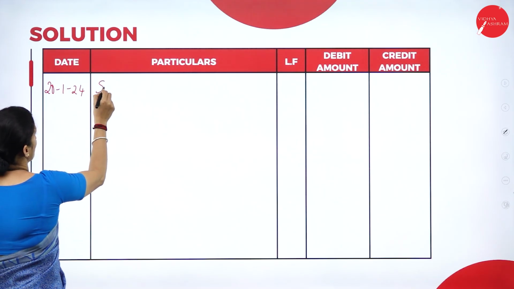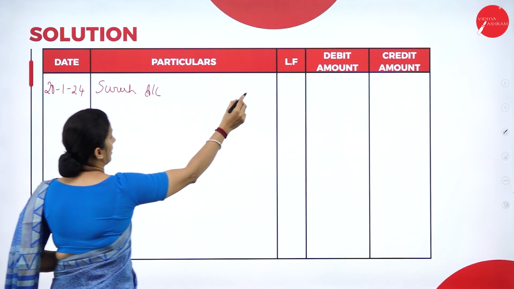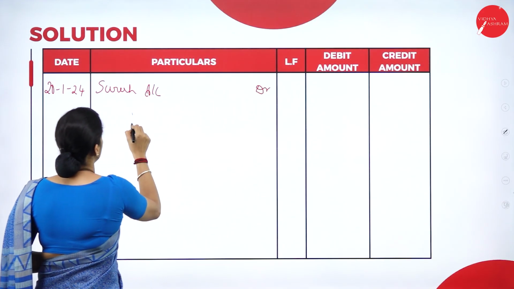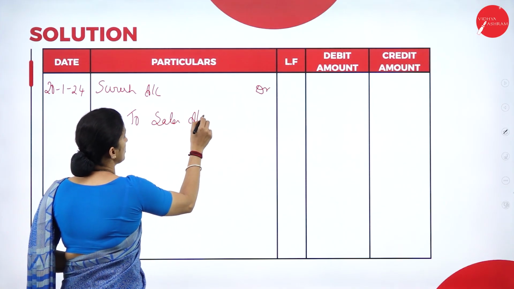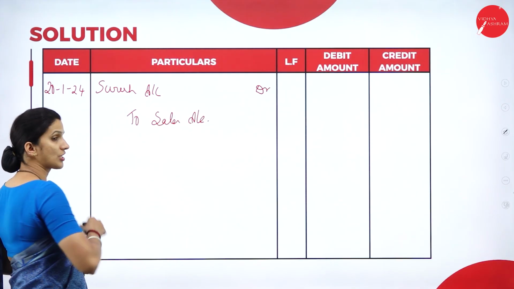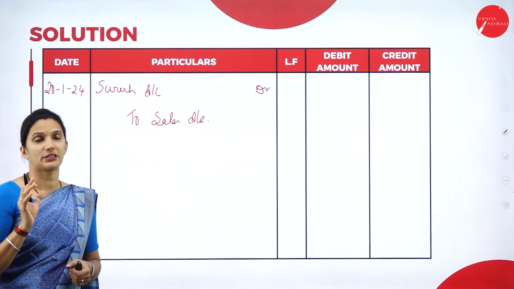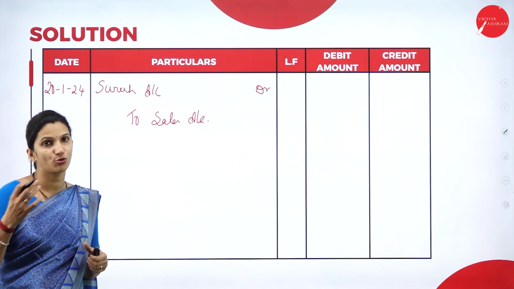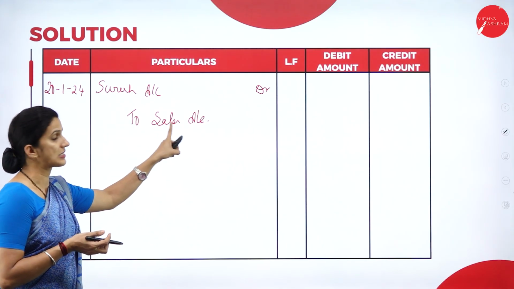20th/1/2024. Instead of cash, you will write Suresh account debtor to sales account. Why is it Suresh account? Because it is a credit sale. That means you will open an account in the name of Suresh. In the future, he has to pay the amount to the business. So here, to sales account.